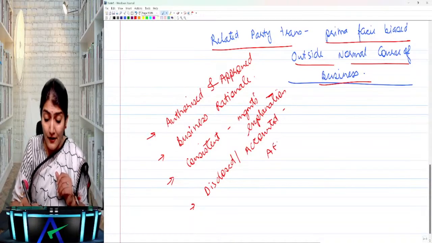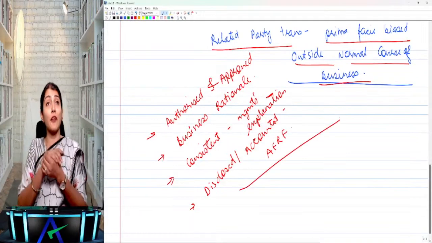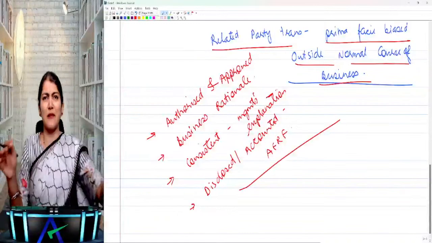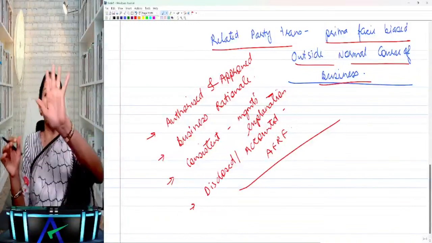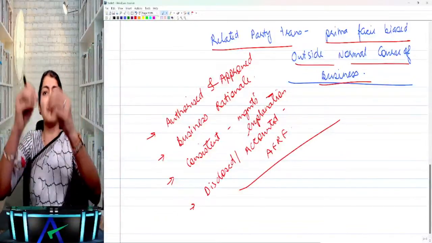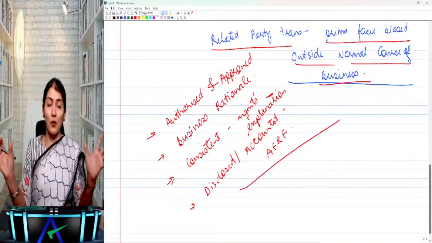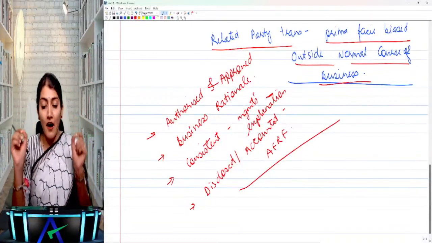Because the AFRF, the applicable financial reporting framework, what will it most probably say? Okay, this is an exceptional item. This is a non-recurring item. This is an extraordinary item. So you disclose it separately. So you need to check whether it has been separately disclosed in accordance with the AFRF.